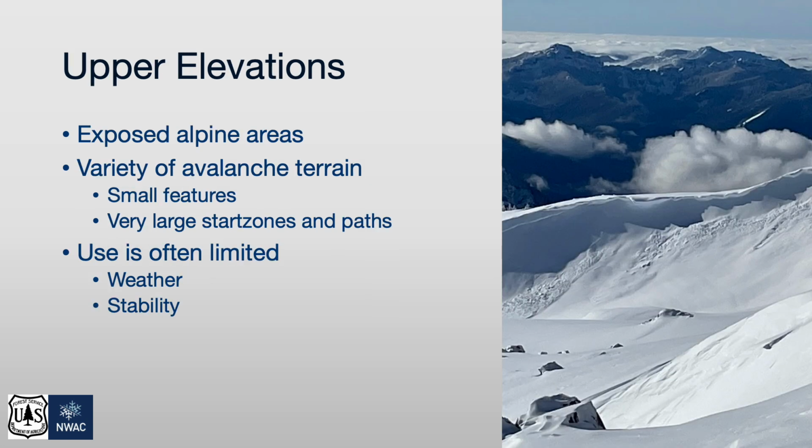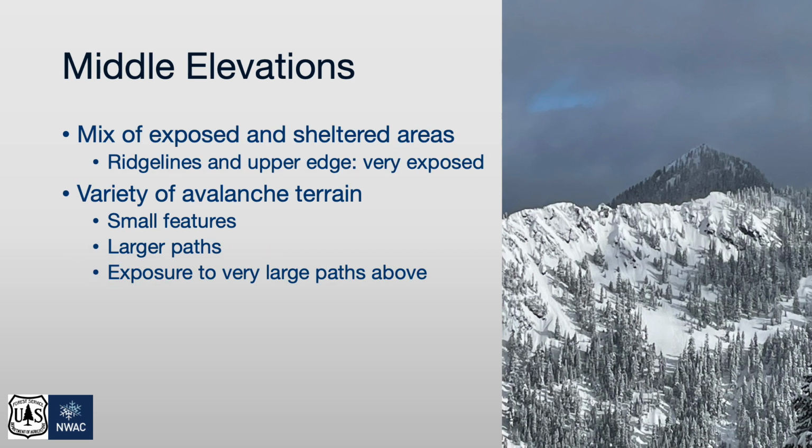Upper elevations are primarily comprised of exposed alpine terrain. While trees may exist, they are often sparse or stunted. In this band, you will feel the full effects of the weather. A wide variety of avalanche terrain exists at upper elevations, everything from small features to very large start zones and paths. Due to the exposed nature of the weather and very large avalanche paths, recreation in this band is typically limited to periods of better weather and higher stability.